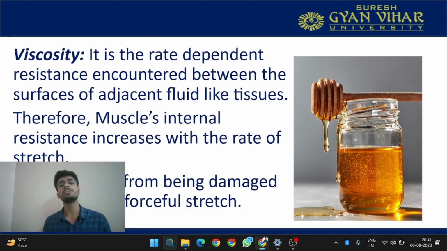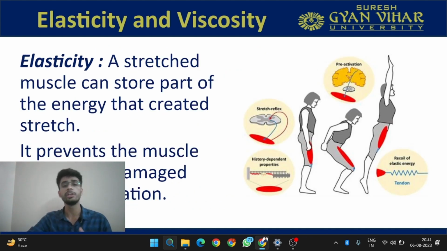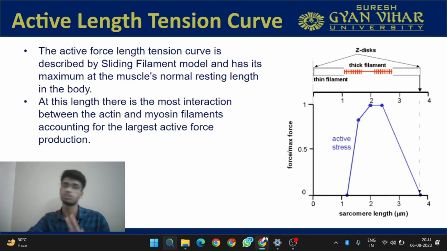And what is viscosity doing over here? It is helping protect the muscle from being damaged by a quick and forceful stretch. If I give a quick stretch, viscosity is preventing damage to the muscle by providing resistance to this stretch. The greater the velocity of the stretch, the greater the viscosity and the greater the resistance offered by the muscle. I hope this is clear. These two, elasticity and viscosity, are very important properties of muscle.